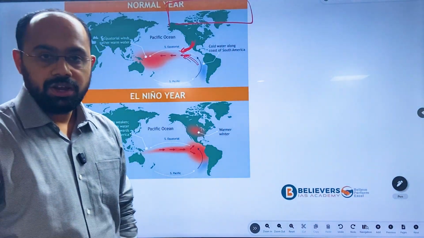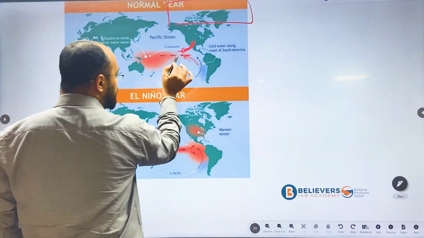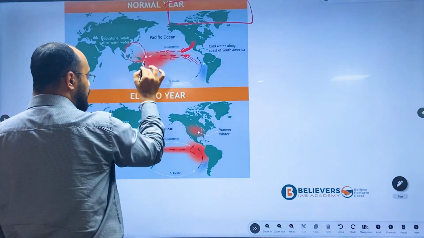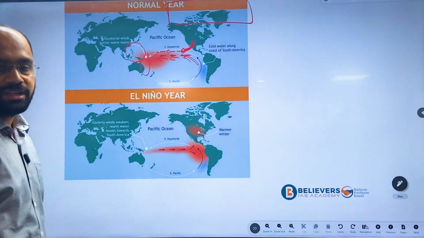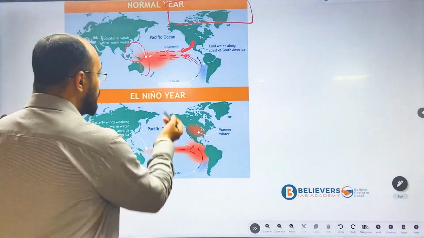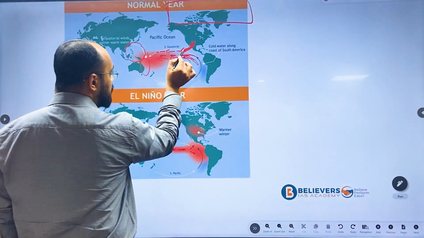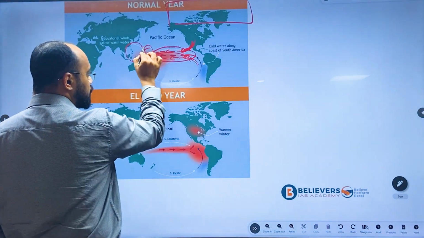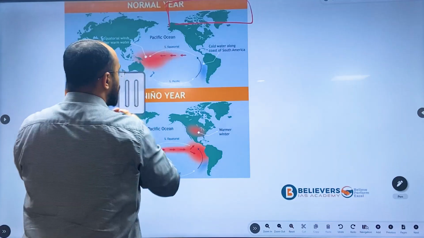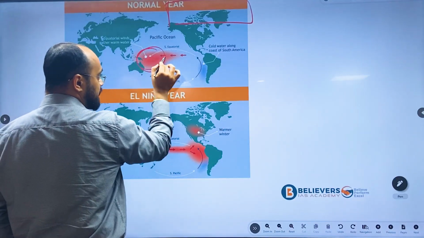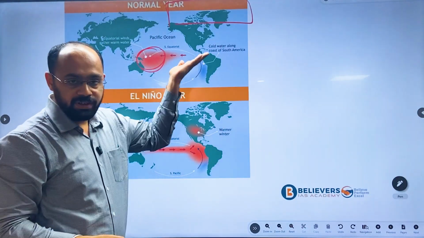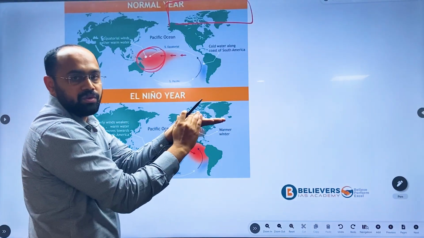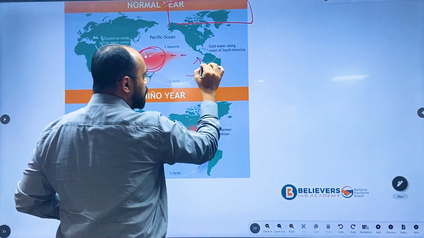These trade winds move towards the South Asian and Australian regions. While moving, they take the warm water collected in the equatorial region and pile it up in the Australian region. Here you will see hot water getting collected, and since water is getting upwelled from here, the lower, cold water will form here.